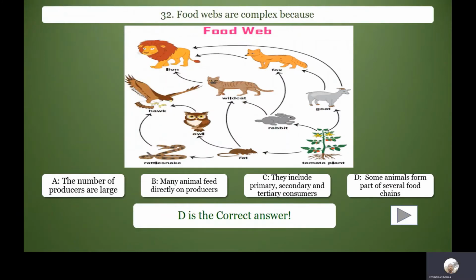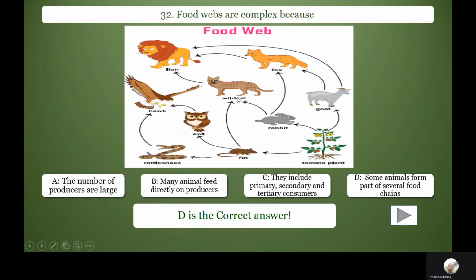Food webs are complex because some animals form part of several food chains. For instance, look at this white cat. It is part of several food chains in this food web. You know, a food web shows the link between several food chains in an ecosystem.